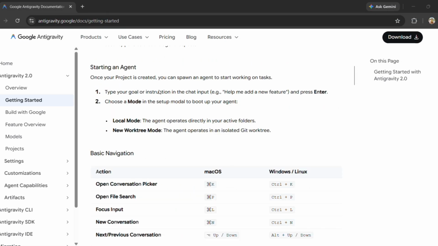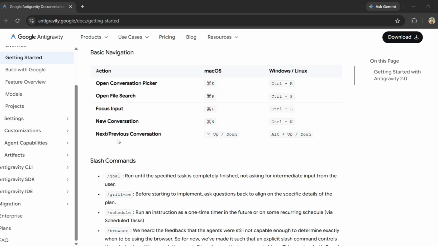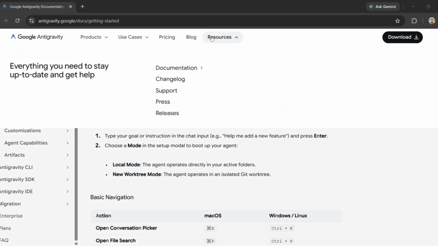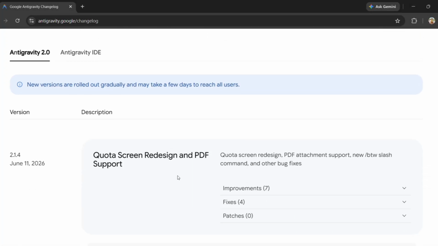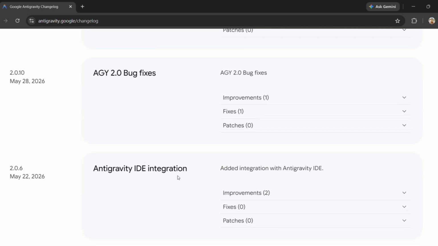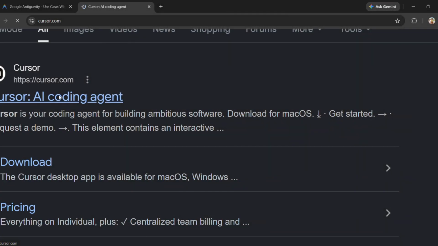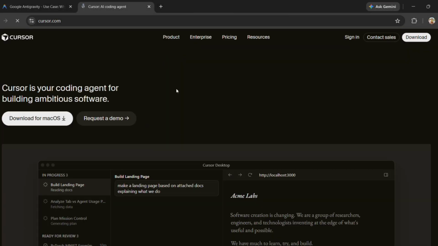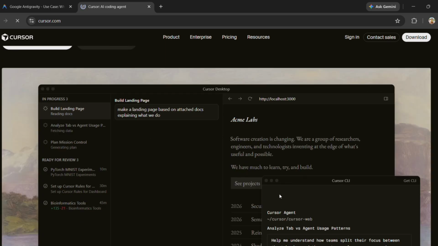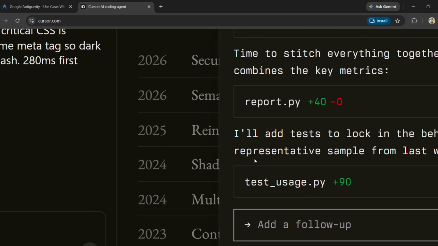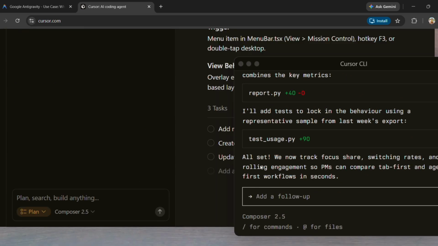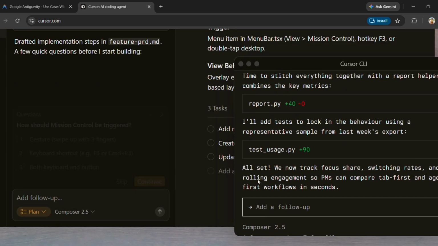The first thing I did was use both tools on the same project. Nothing fancy, just a real project with the real tasks. Building pages, fixing bugs, changing features, the kind of work most people actually do. Cursor felt familiar immediately, and that's probably its biggest strength. You open it, start working, and it feels like AI is sitting inside your code editor helping you move faster. The workflow is smooth, the suggestions are fast, and honestly, it's easy to understand why so many developers use it.